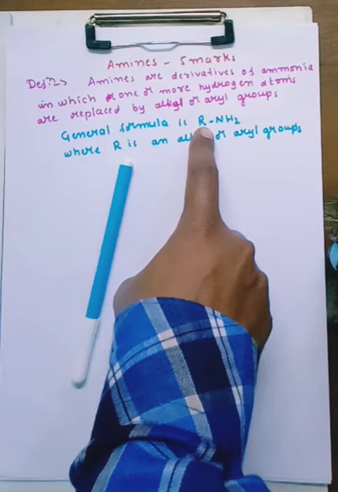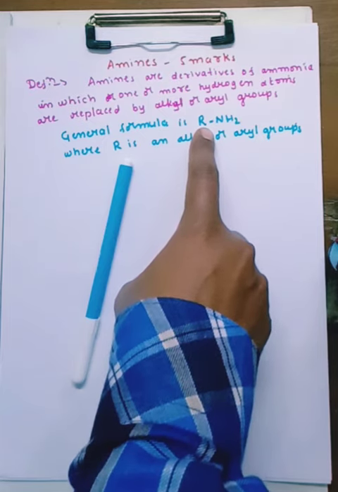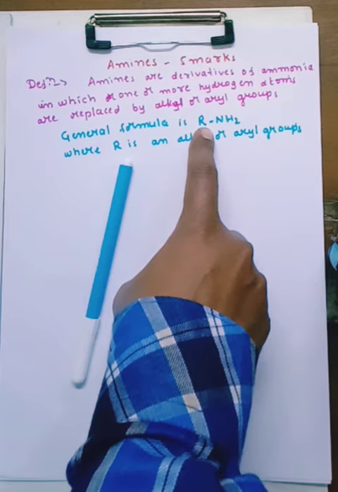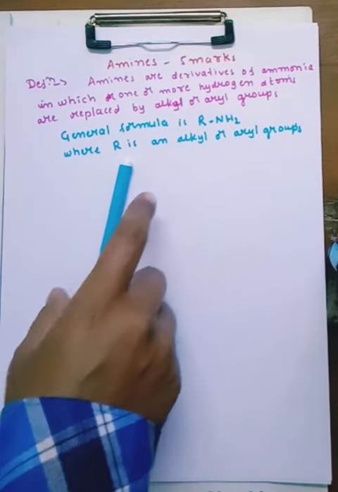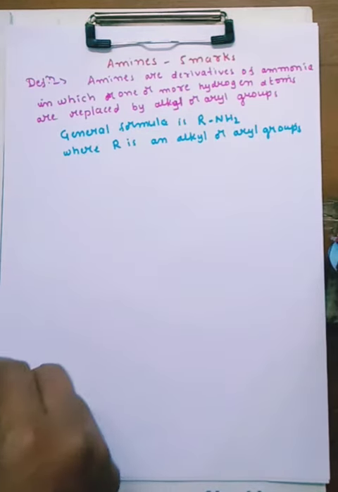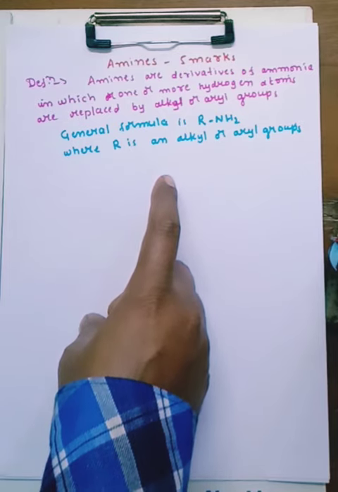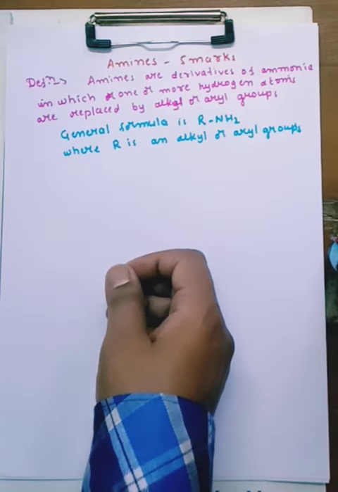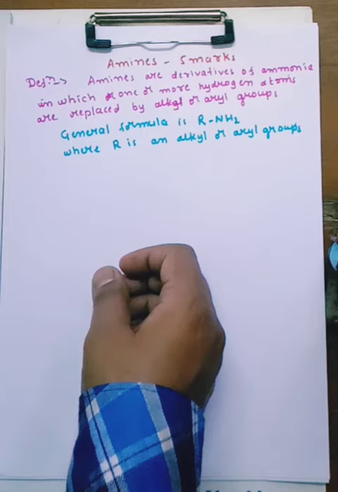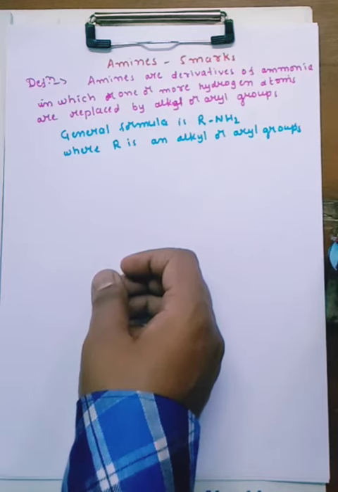Then occurrence in nature. Amines occur naturally in proteins, which contain amino acids, amino compounds. Naturally they occur in proteins, vitamins, alkaloids and hormones. Synthetically, means artificially, they occur in polymers, dyestuffs and drugs.